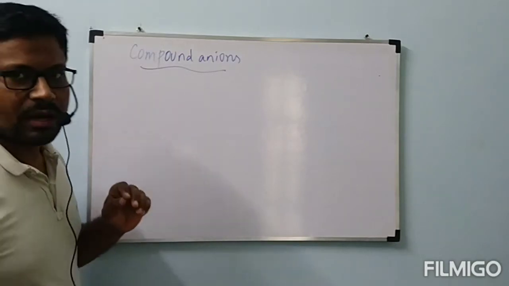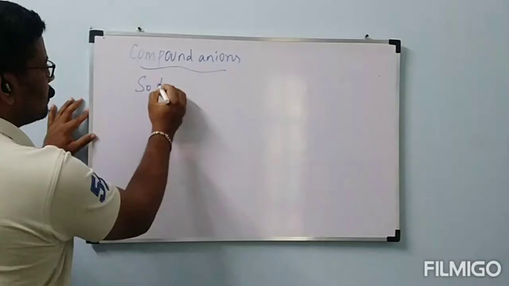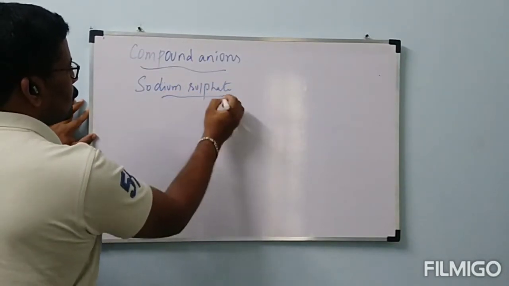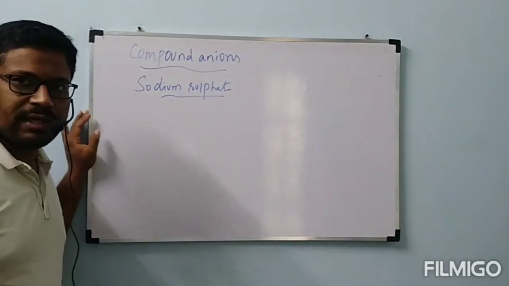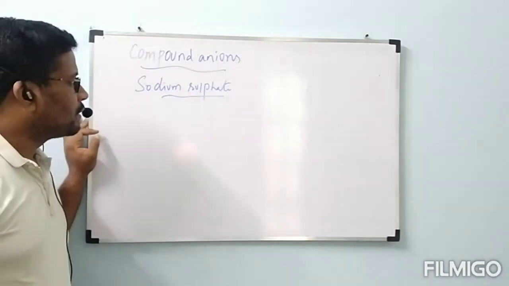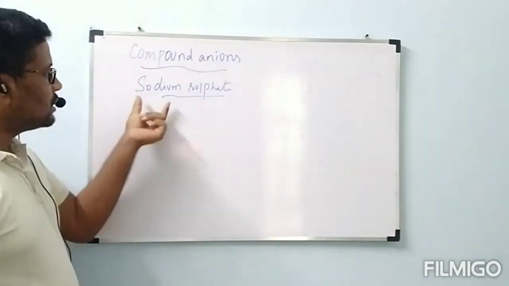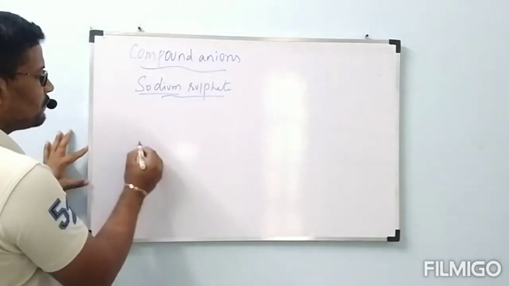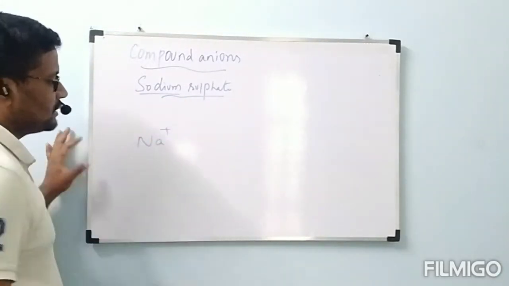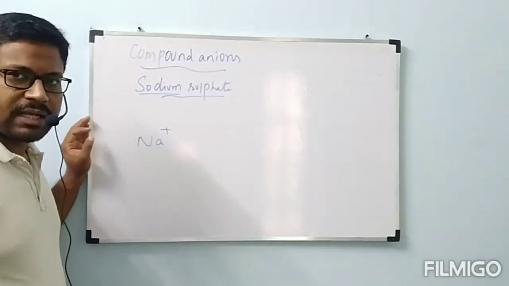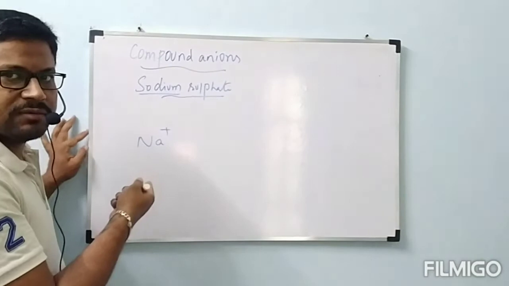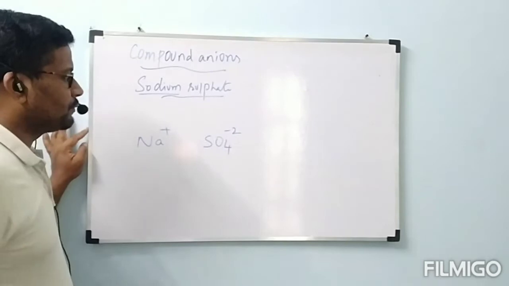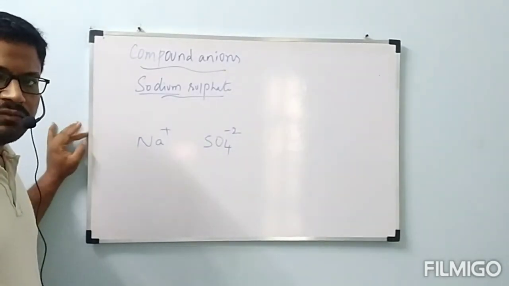They gave one compound like this name. Sodium sulfate. Okay, now just divide into 2 parts: sodium and sulfate. We have to write the formula for this one. First part, sodium. Sodium charge is Na+. Sulfate, we have seen, is SO4 minus 2.